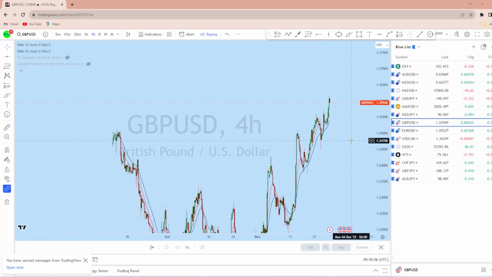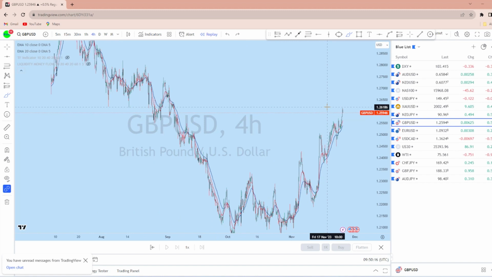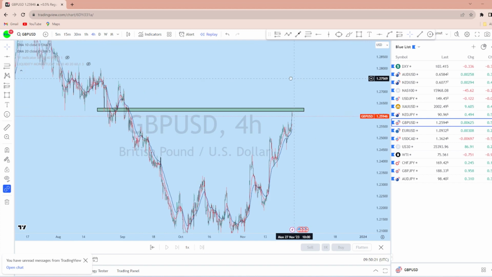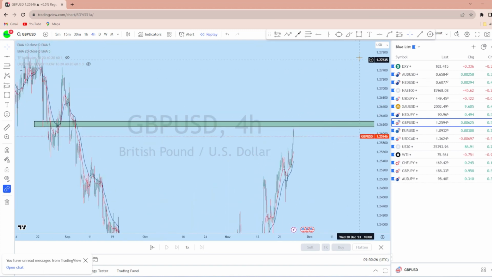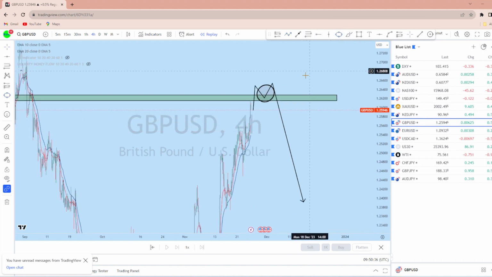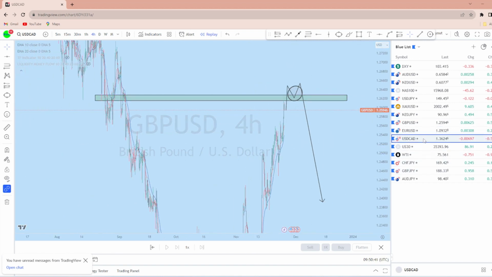Now looking at further lower time frame, we can see that there is still a local bullish market structure on GBPUSD, and from this level, as the market has reached that liquidity zone, what we can expect on GBPUSD is for the price to retest this level and then to give us a potential reversal pattern and confirmation along this zone. As soon as we find suitable confirmation for this potential reversal on GBPUSD, look for selling opportunity. Now let's look at dollar CAD.